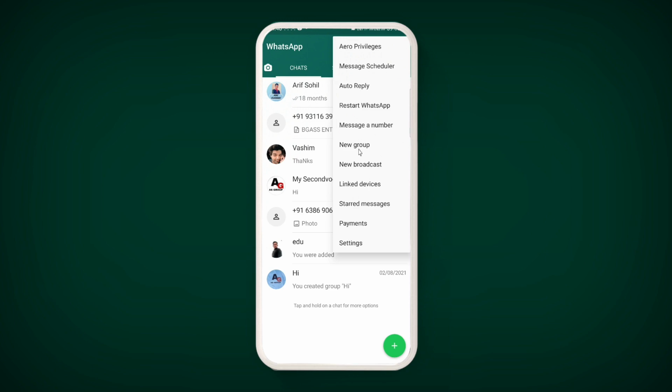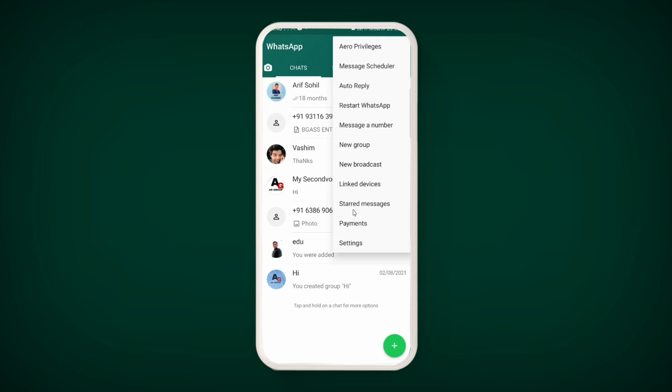Similarly, you can create a new group or a new broadcast. You want to check in which laptop or PC your Aero WhatsApp has been logged in, you can click on it and check. Similarly, if you have bookmarked any message, you can check it from the starred messages.